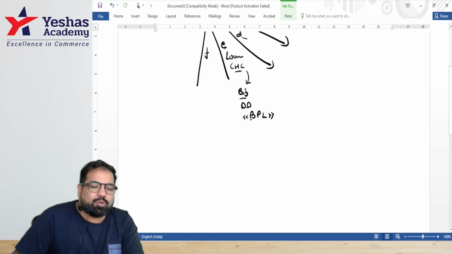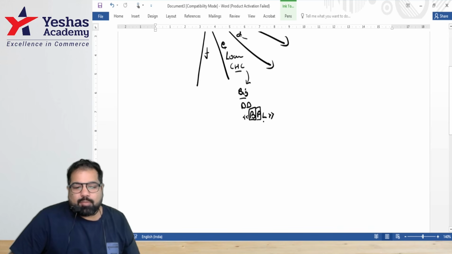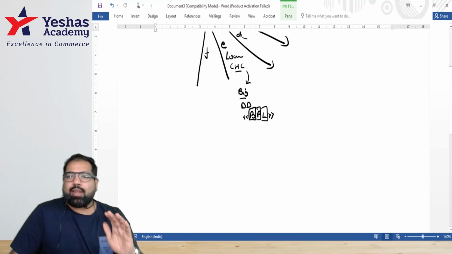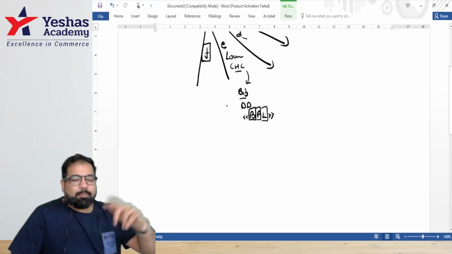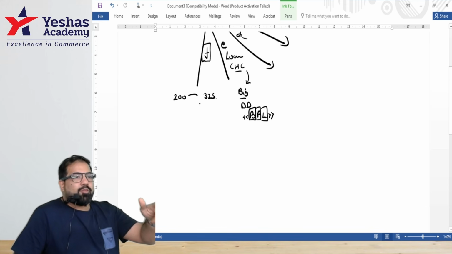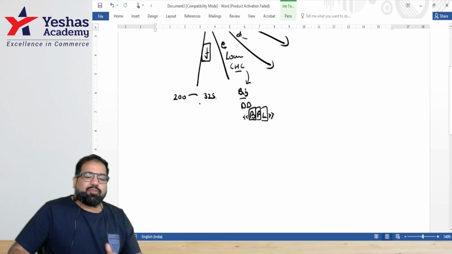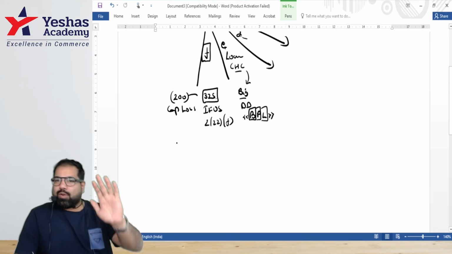BPL. If it's not a loan but a business advance, which you use for business purposes. Next, if it's a public company or if the company's main business is only lending, then there will be no deemed dividend. And F is the latest entrant whenever there is a buyback. Guys, you had a Swiggy share for how many rupees? 200. The company bought it back for how much? 325. What is your profit? What will be tax is different, guys. This 325 will go under which head of income? IFOS, section 2(22)F. And this 200 loss will go under capital loss. So ultimately, you will be taxed only on 135.